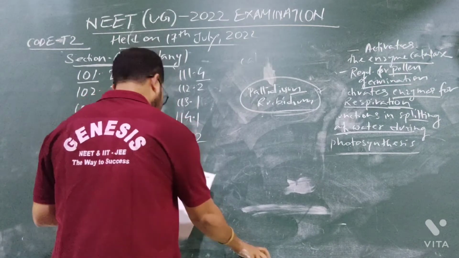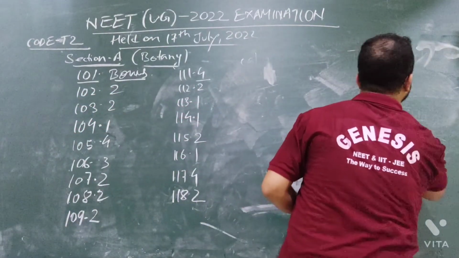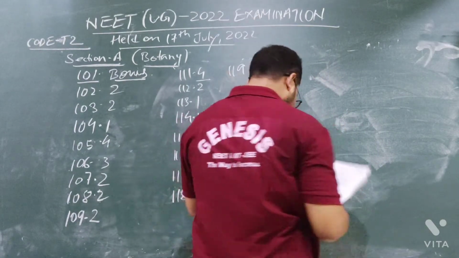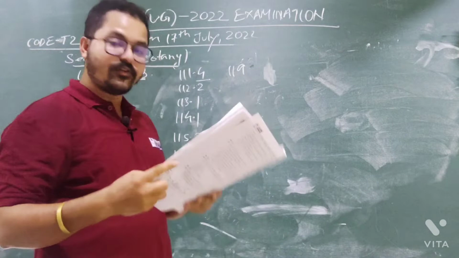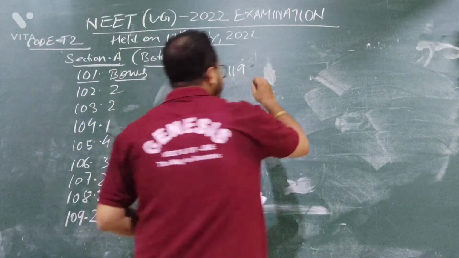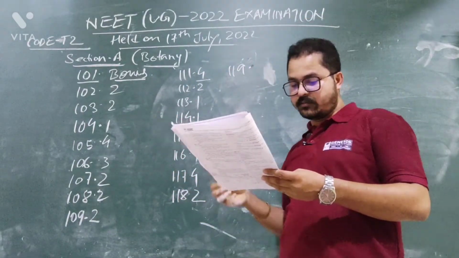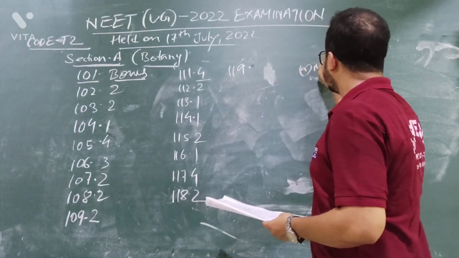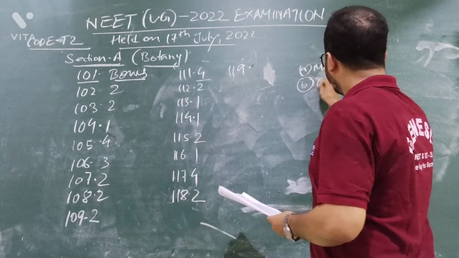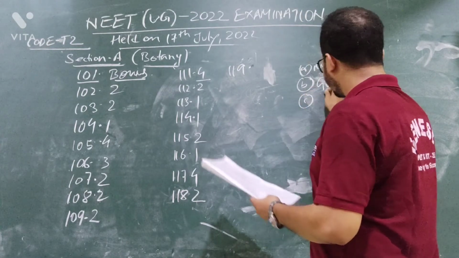Now question number 119. What is the question? The flowers are zygomorphic and actinomorphic. You need to find out the zygomorphic ones. Option A is given mustard. Option B is given Gulmohar. Option C is given Cassia.